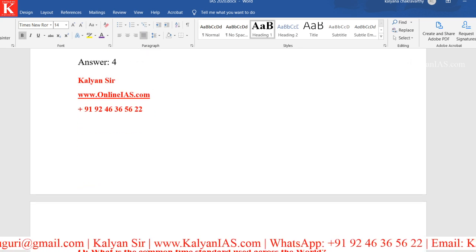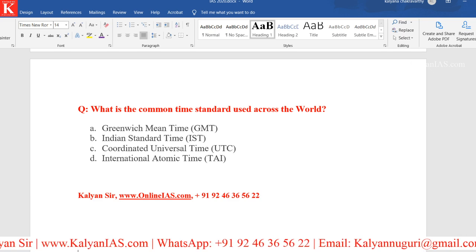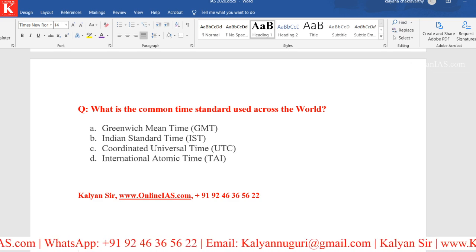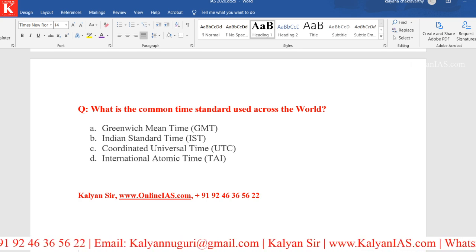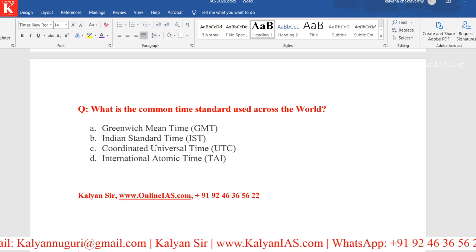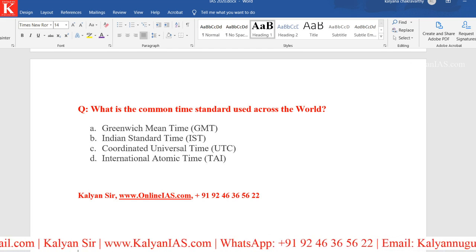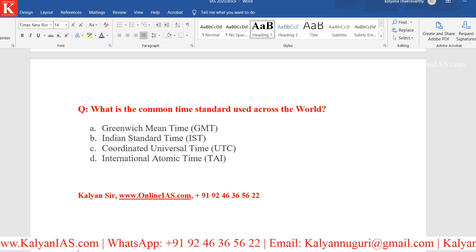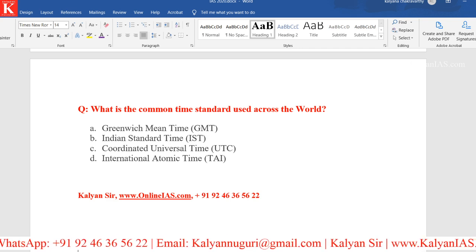Kindly remember this. And another important one we'll be looking at here is: what is the common time standard used across the world? Is it Greenwich Mean Time, GMT, or Indian Standard Time, IST, or Coordinated Universal Time, UTC, or International Atomic Time, TAI?